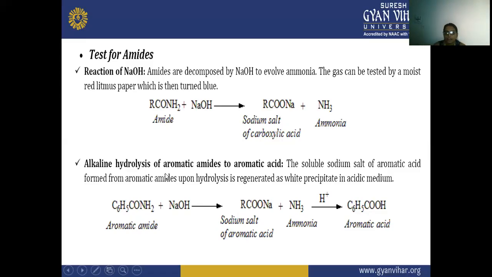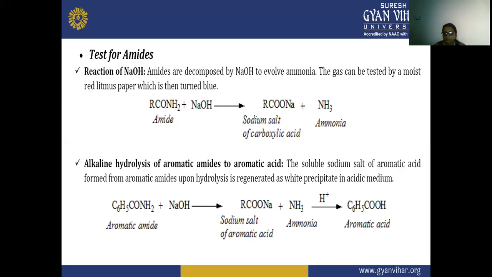Next is the alkaline hydrolysis of aromatic amides to aromatic acid. In this, the soluble sodium salt of the aromatic acid formed from aromatic amides upon hydrolysis is generated as white precipitates in acidic media. Here a similar reaction is happening: the aromatic amide reacts with sodium hydroxide, and there is a formation of the sodium salt of the carboxylic acid plus ammonia.